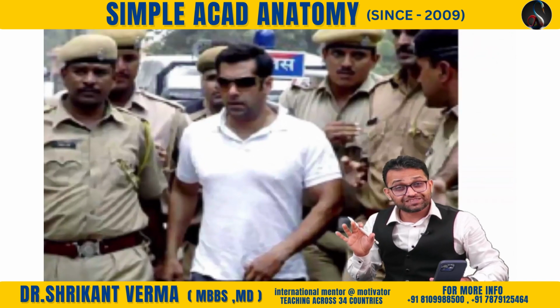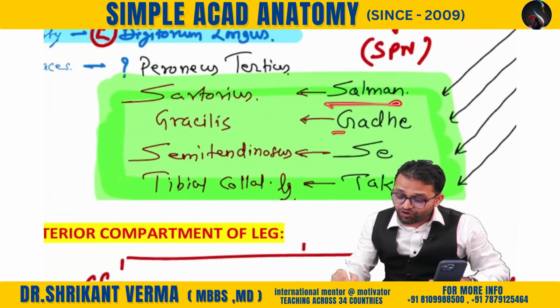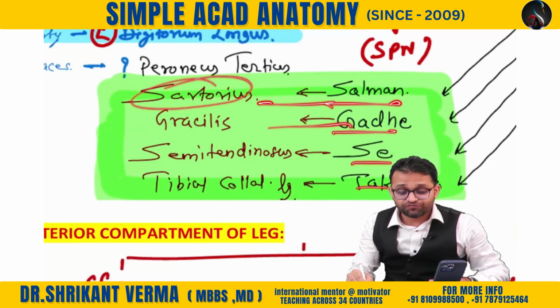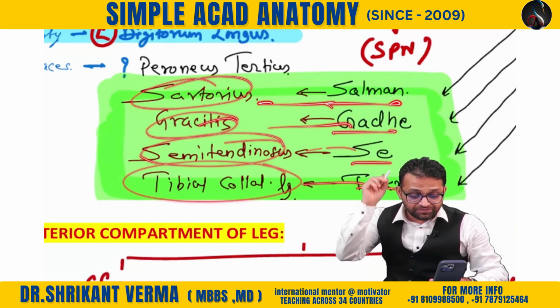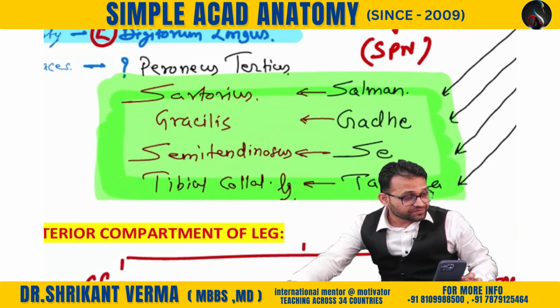So remember, the mnemonic was Salmon गधे से टकराया. S for sartorius, G for gracilis, S for semitendinosus, and T for tibial collateral ligament. Getting the point, everyone? Fine.